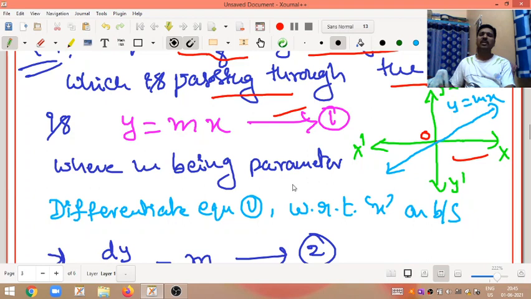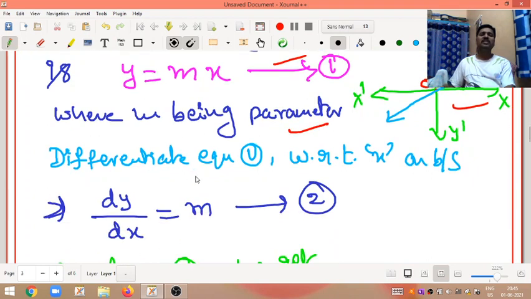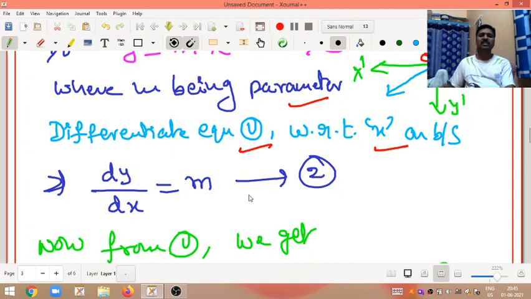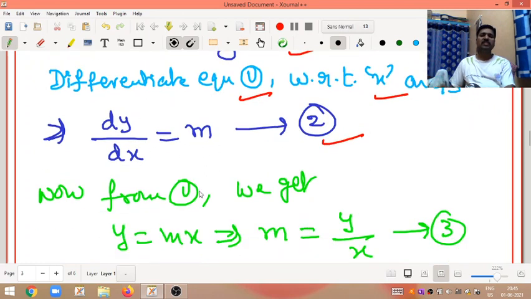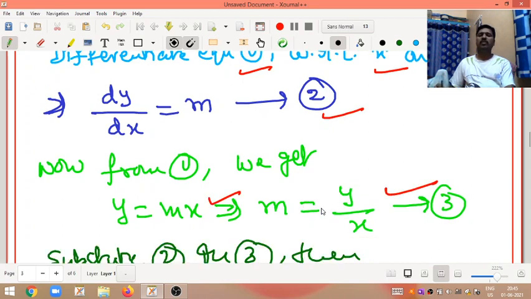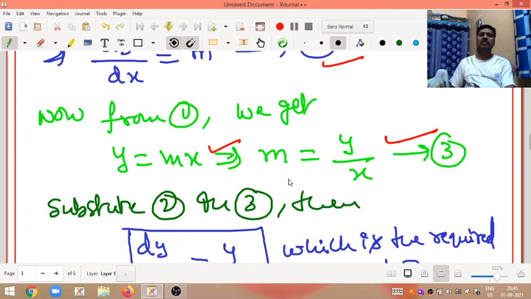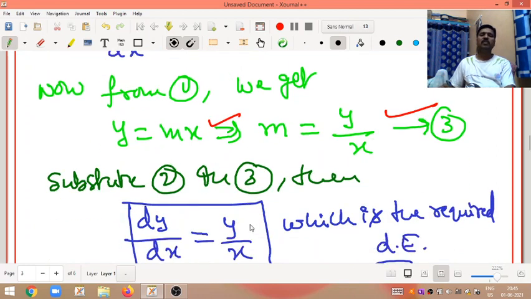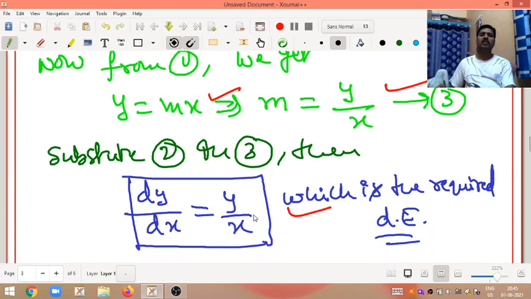Here m being parameter, then differentiate equation 1 with respect to x on both sides, then dy by dx is equal to m. This is called equation 1. From equation 1, y is equal to mx is there. Make m the subject, that is m is equal to y by x. Replace that m value, dy by dx, in this equation we will get y by x. This is the required differential equation.